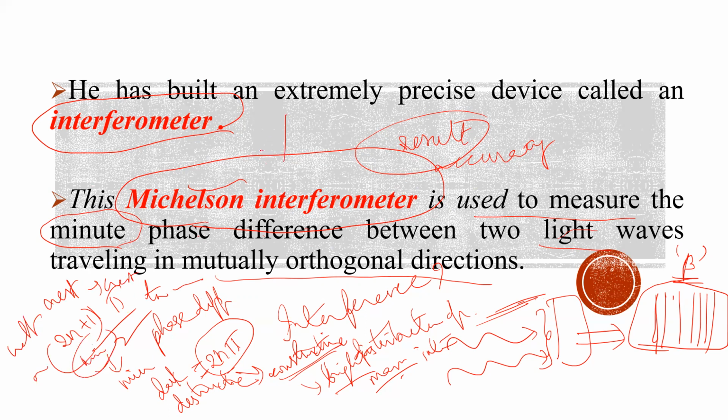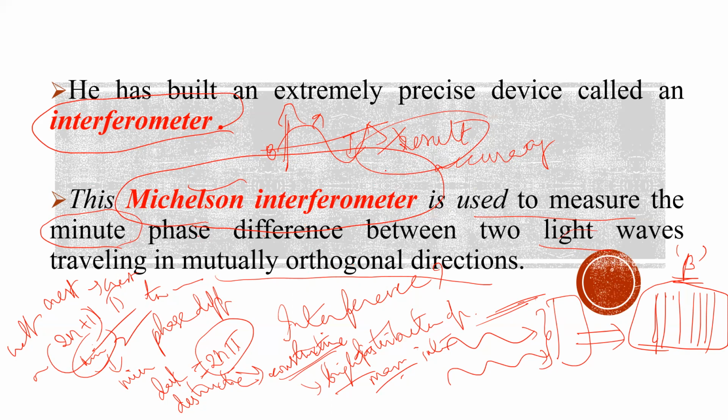Why? A light wave is a transverse wave. It has crest, maximum amplitude, and trough, minimum amplitude, right? So based on this interference phenomenon, Michelson and Morley designed an interferometer. Based on that, we can calculate the velocity of Earth with respect to this ether medium.